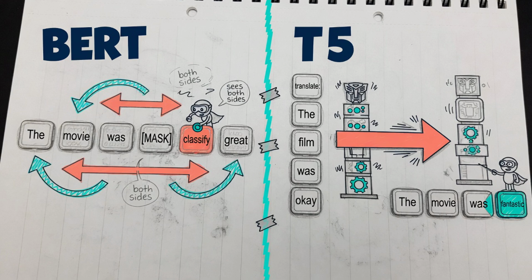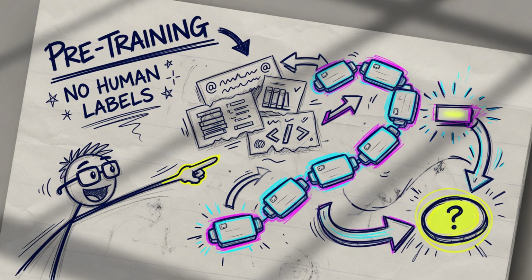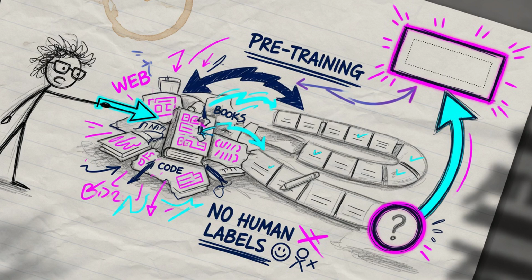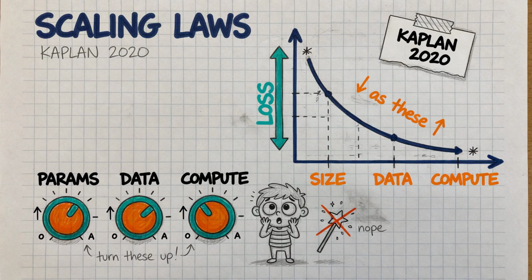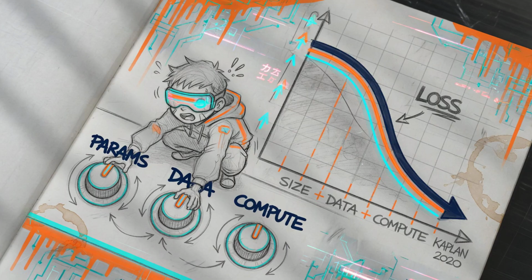a clean input-to-output path. Before chat, the model is pre-trained with a simple self-supervised job: hide the next token and guess it. Web pages, books, and code become the unlabeled training stream. Each stretch of text is a fill-in-the-blank drill, so the network learns language statistics without a human writing a label for every example. Kaplan and colleagues showed in 2020 that this is not magic. Language model loss falls as a power law as you scale three knobs together: more parameters, more data, and more compute. Bigger, better-fed, harder-trained networks simply get more predictable next tokens.